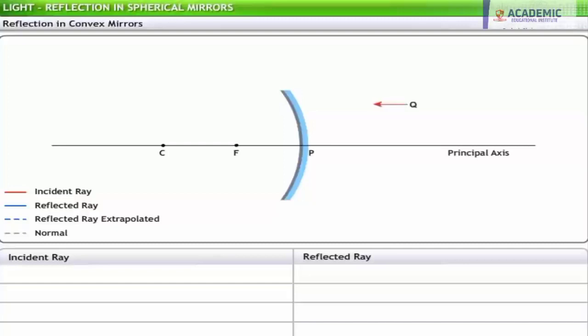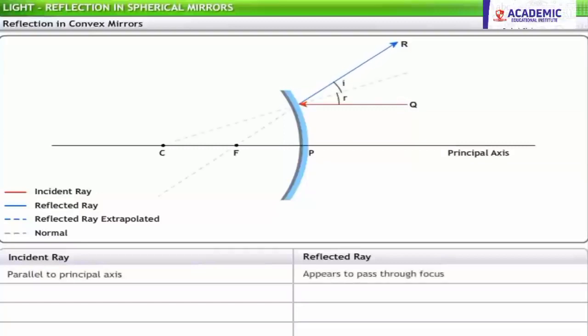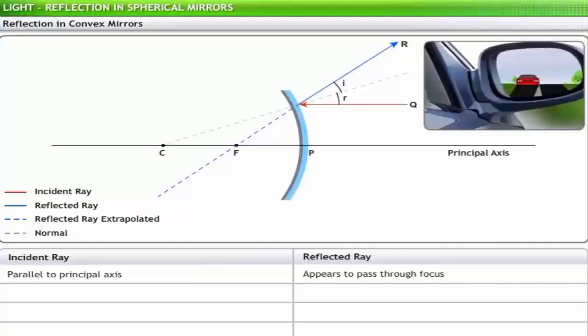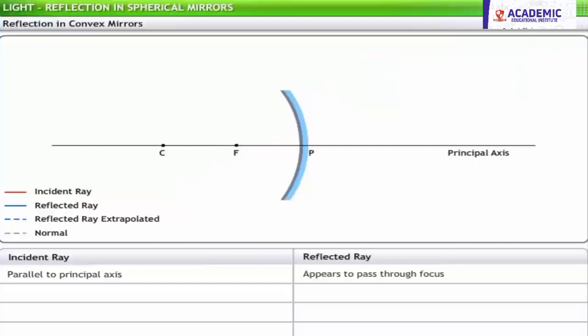In the first case, incident rays are parallel to the principal axis. In this situation, the reflected rays appear to pass through the focus. In a rear-view mirror, incident rays parallel to the principal axis enable the driver to see the car traveling exactly behind his car. In the second case, let us consider incident rays directed towards the center of curvature.